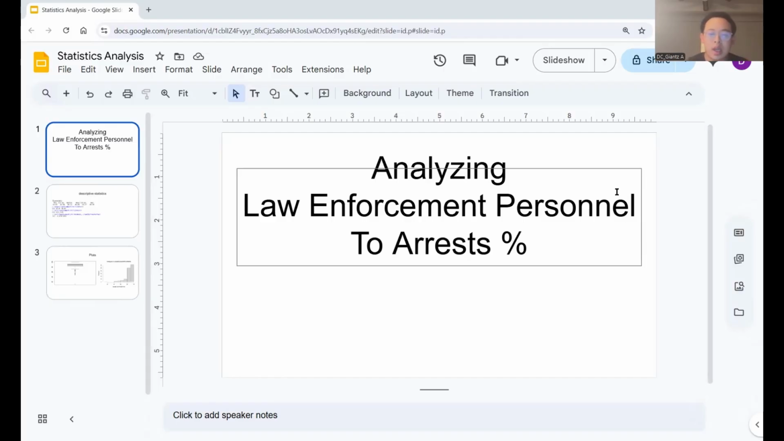Welcome. My name is Caleb Day. My group and I have already cleaned the data, and we each assigned each other a variable to do descriptive statistics, comparisons, plots, and all that. I was given one of the predictor variables, which is the law enforcement personnel to arrest percentage. This is my short presentation on it.